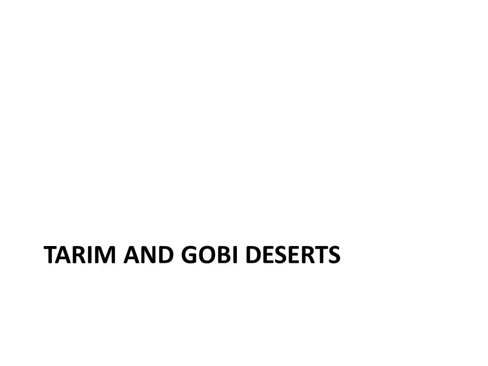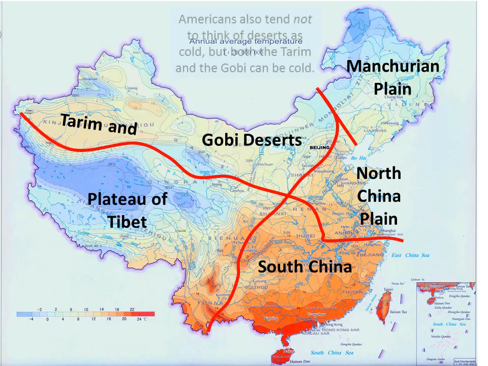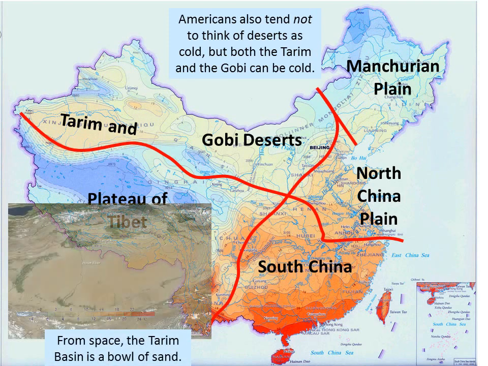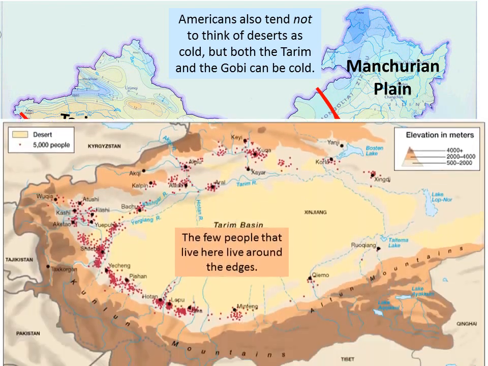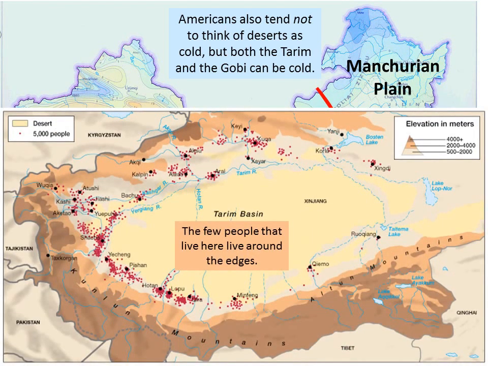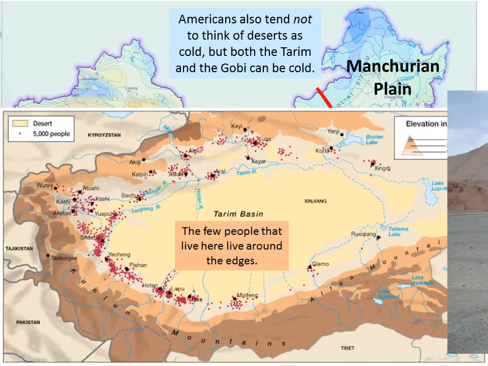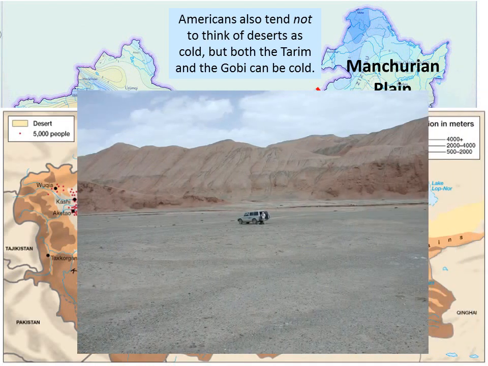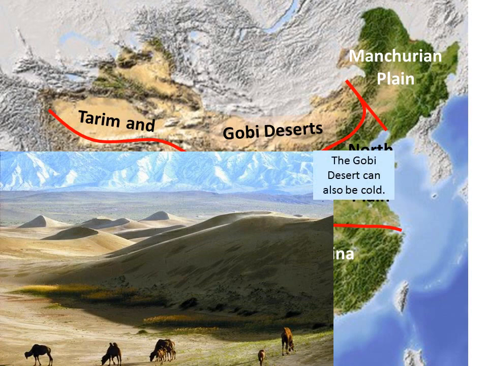All right, the Tarim and Gobi Deserts. Americans tend not to think of deserts as cold. Both the Tarim and the Gobi can be cold. From space, the Tarim Basin is a bowl of sand. Few people that live here live around the edges. The Gobi Desert can also be cold.